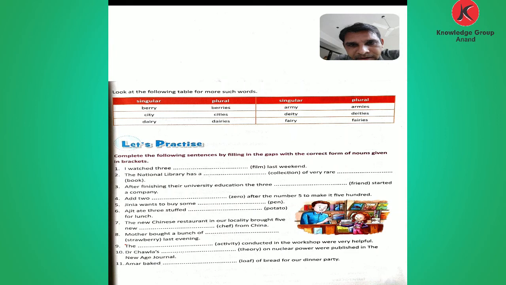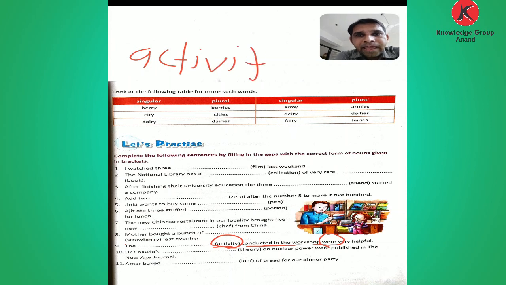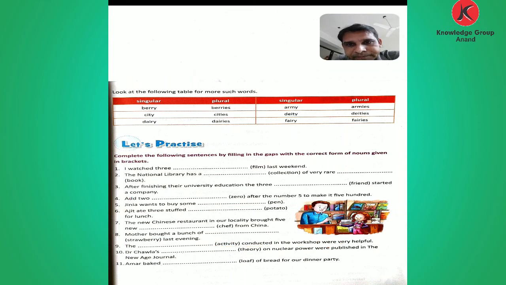The blank conducted in the workshop were very helpful. See, blank conducted in the workshop. Here given the activity. But here what given? Were is given. So it's a plural form. So this word given, not a single activity done, but more than one. So here write activities, remove Y and adding IES. The activities conducted in the workshop were very helpful. Now comes to the 10.